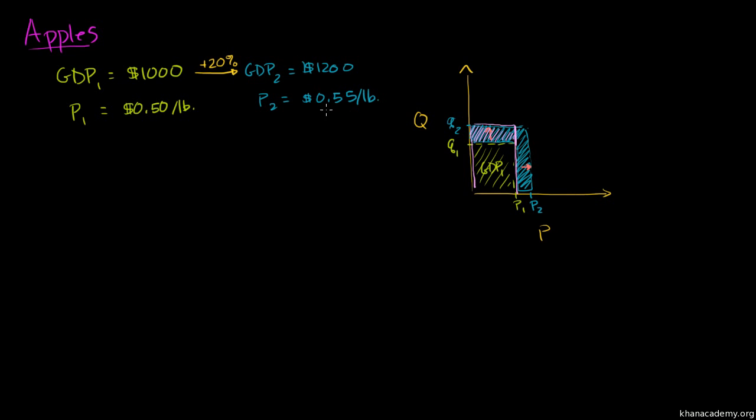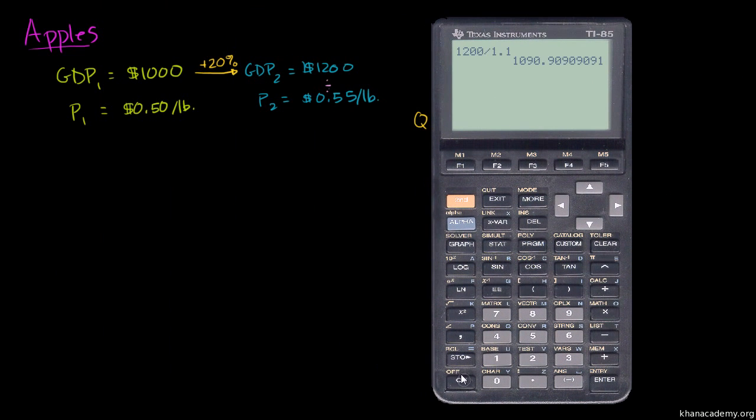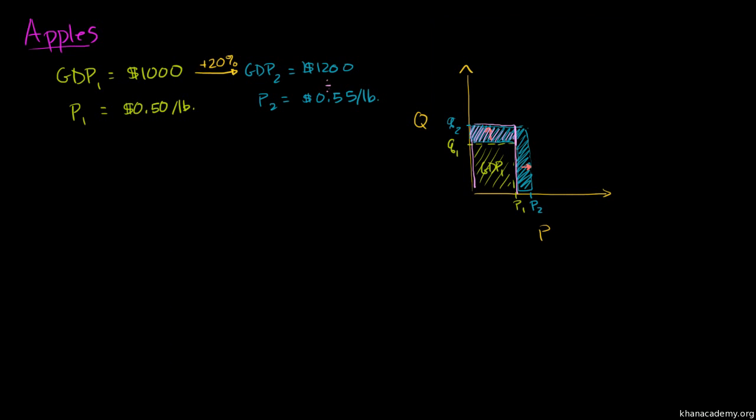So we can figure out quantity 2. We can figure out the quantity in year 2 just by dividing the GDP by the price. Just by dividing this area of the entire blue rectangle by the price, that'll give us the quantity. So if we divide 1,200 by 55 cents, let me get my calculator out. This is my quantity of apples in pounds in year 2, and I'll just round it, 2182. So the quantity in year 2 is 2182 pounds.